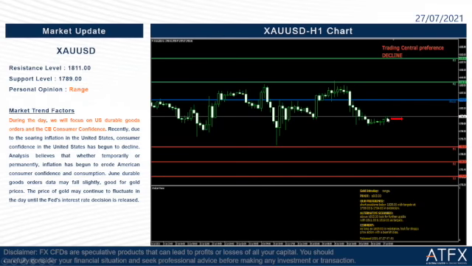If the gold price falls below 1789, then the bearish is confirmed and we will look for further downside. If the gold price rises above 1811, we will look for further upside.